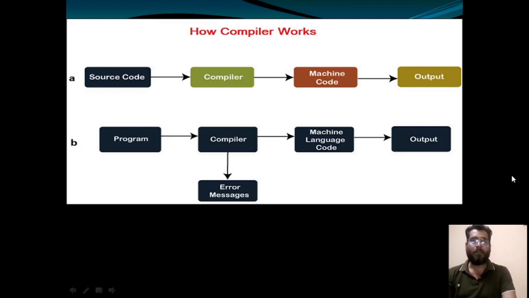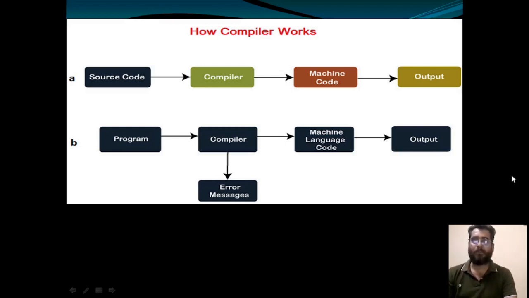First, the programmer will remove all the errors. सबसे पहले प्रोग्रामर सारी एरर्स को रिमूव करेगा. Then only your source code will convert into the machine code. तभी आपका सोर्स कोड मशीन कोड में कन्वर्ट होगा and our program will finally execute and we get the output. So this is the work of compiler.